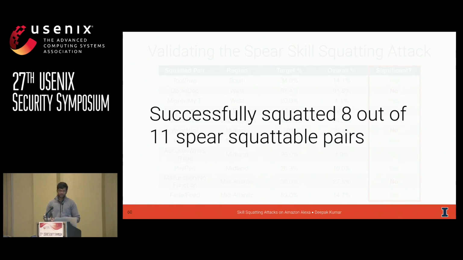I want to note, of course, we have limited data and limited insight here. There's only 10 speakers from each particular region, but this result does suggest that this kind of targeted attack may be feasible with more data and in other ways.